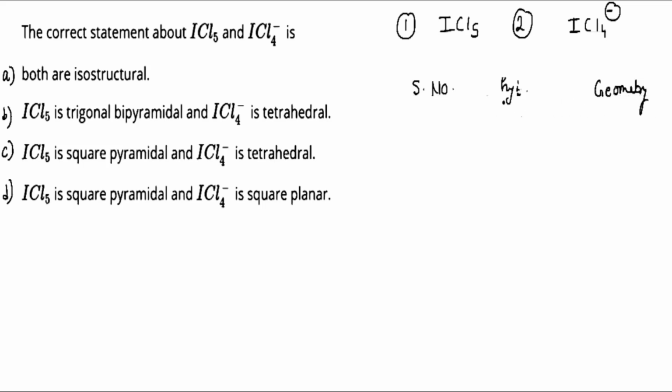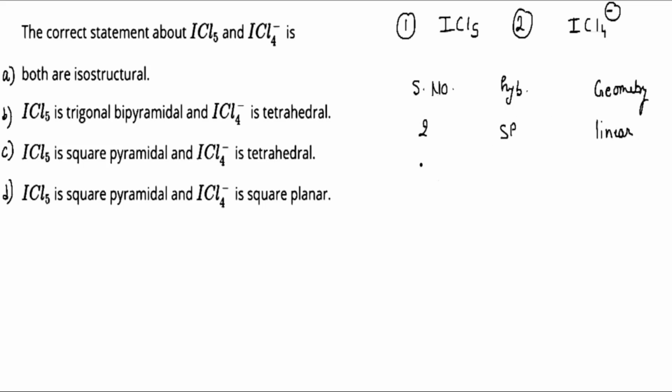If the steric number is 2, then the hybridization will be sp, and the geometry will be linear.